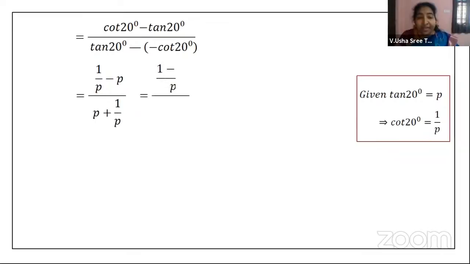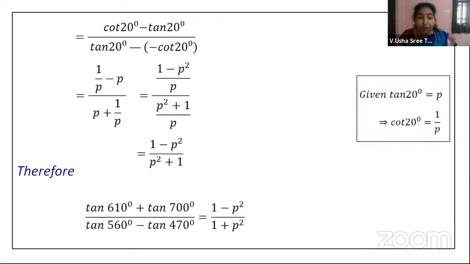Take your LCM in the numerator, it will be P. So you will get 1 minus P square. In the denominator, your LCM is P again, so P square plus 1. Both the denominators P and P get cancelled, and you will be left with 1 minus P square by 1 plus P square. Therefore, we can conclude saying tan of 610 degrees plus tan 700